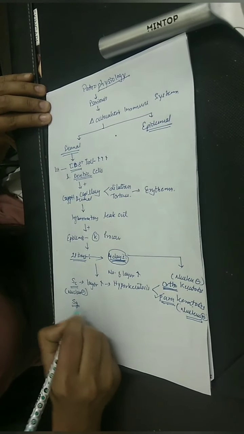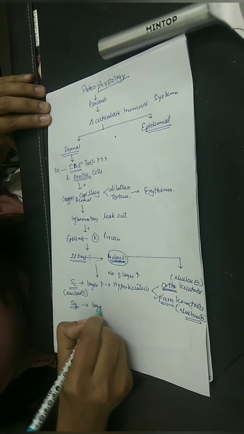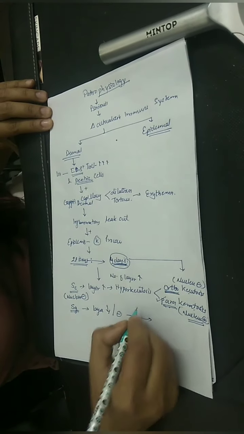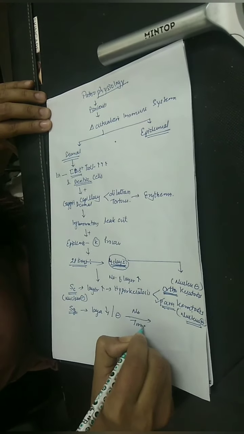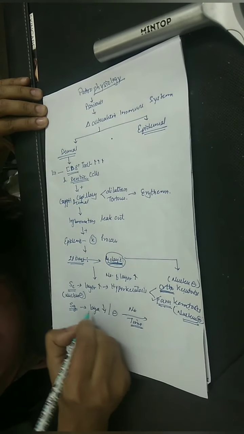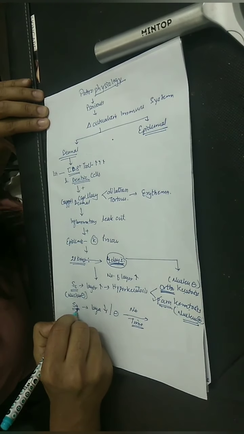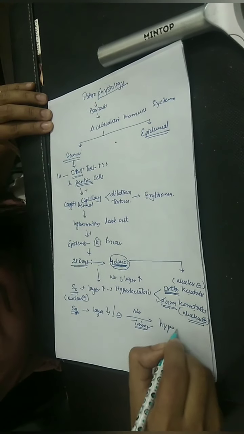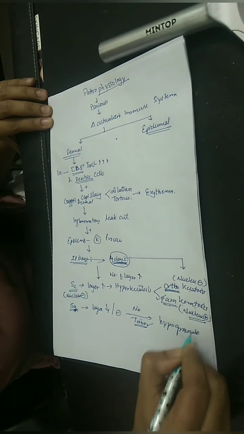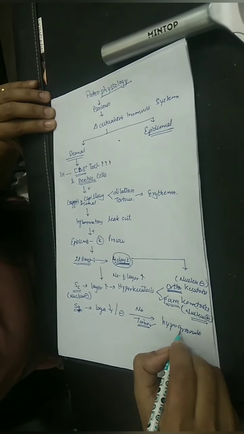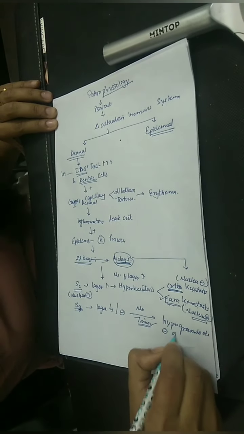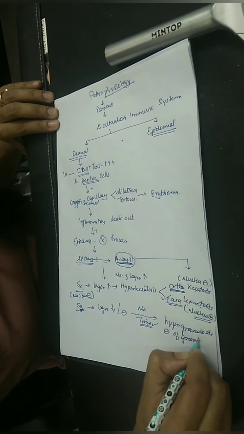Similarly, the stratum granulosum layer will be decreased or absent. Why? Because we have no time, and we know that to form granules in the granular layer we need time. In psoriasis, since the process is so fast, there is no time to form granules, so the layer becomes hypogranulosis, or absent granular layer.